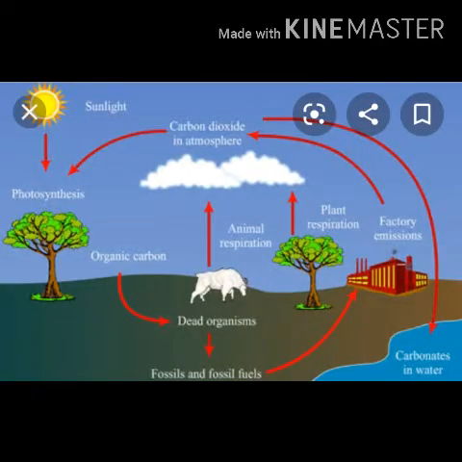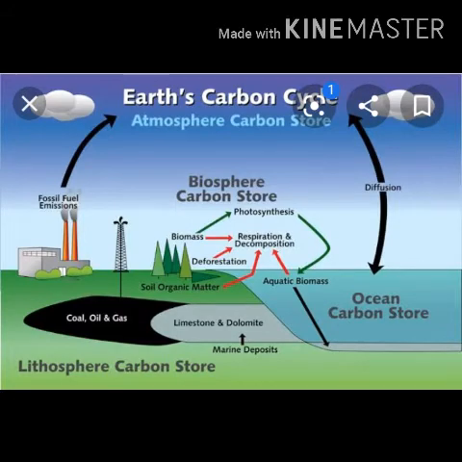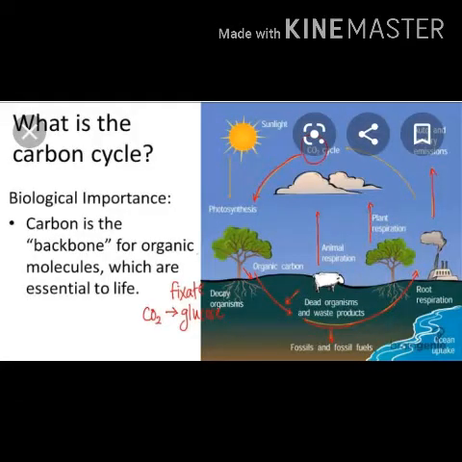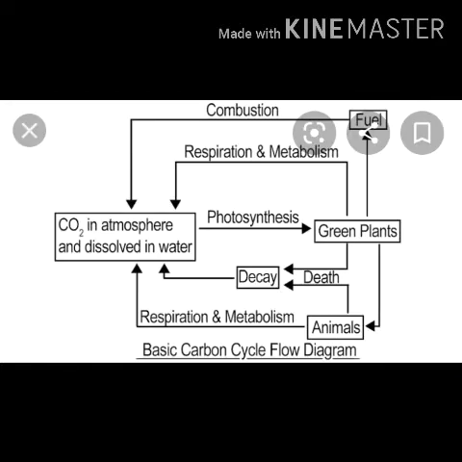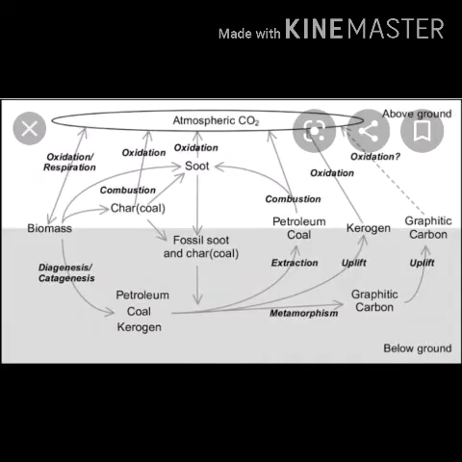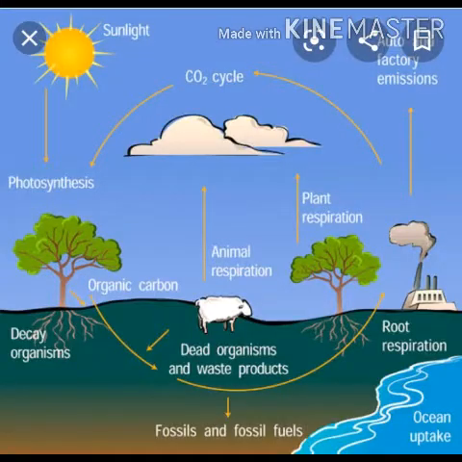Carbon dioxide is consumed and produced in many natural and man-made processes. The average concentration of CO2 in the atmosphere remains constant at about 0.03% by volume. This shows that there exists a balance between the consumption and production of carbon dioxide. The complete pathway showing the consumption and production of CO2 is called the carbon dioxide cycle.